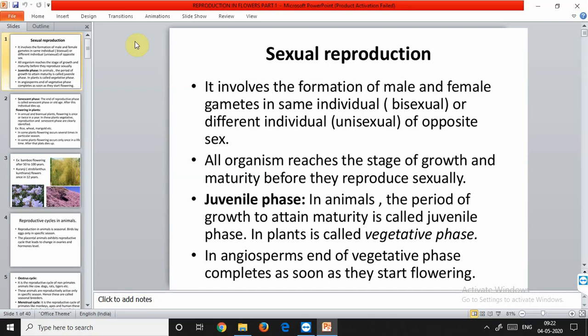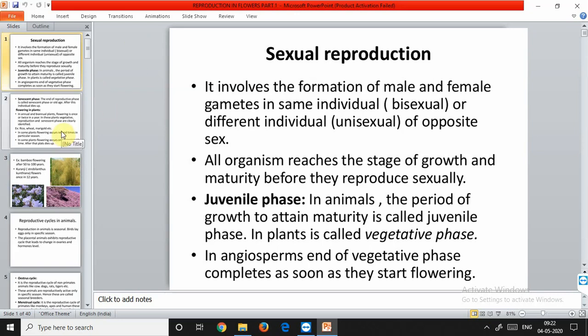So now the different phases. The different phases of life are the birth phase, when the organism has just taken birth or is newly formed. Then comes the juvenile phase. After the birth phase, some amount of growth occurs, and then the juvenile phase comes. Juvenile phase is the phase in which reproductive maturity is not yet attained, but the body is preparing itself for attaining sexual maturity. So it is also a vegetative phase. In angiosperms, the vegetative phase ends as soon as they start flowering. So that means flowering is the reproductive phase in the case of higher plants that are angiosperms.